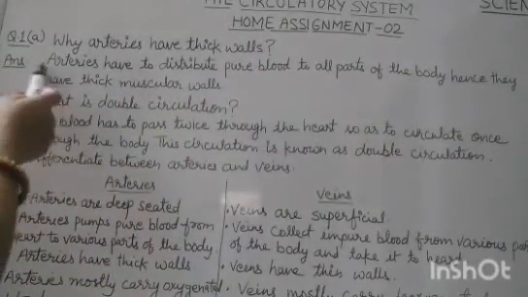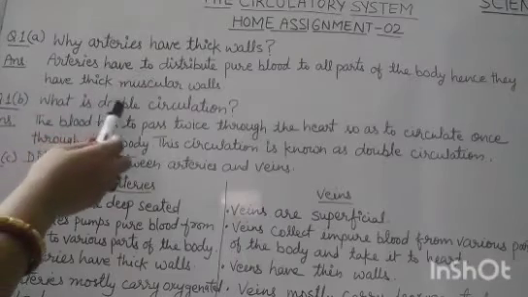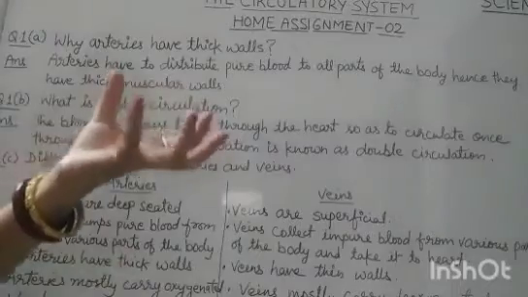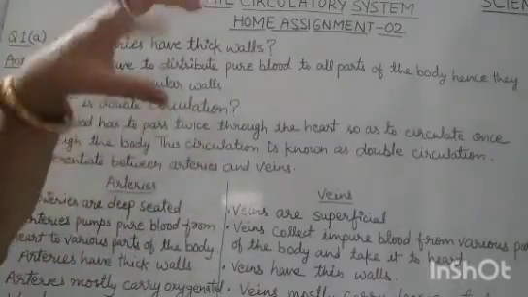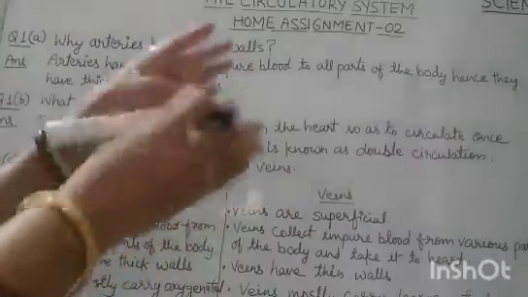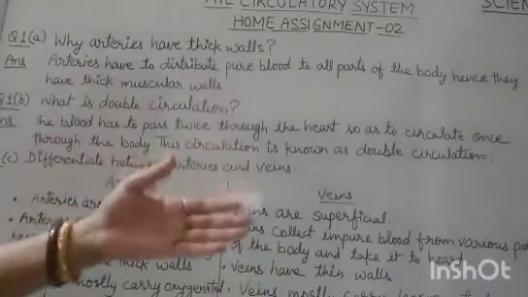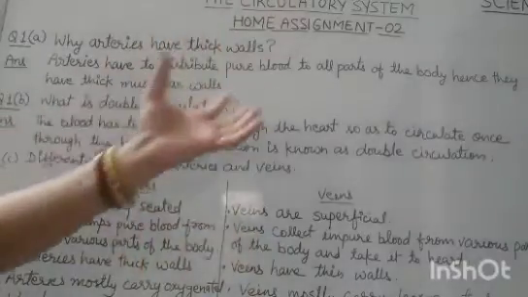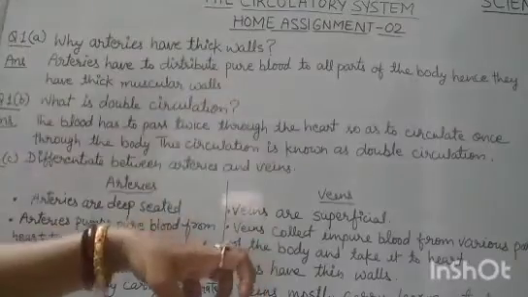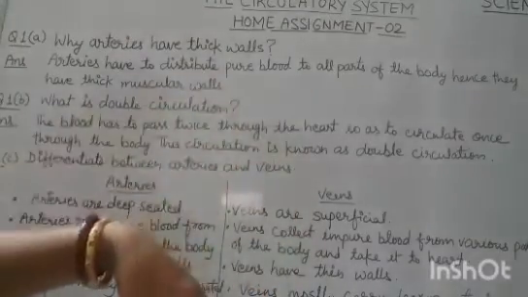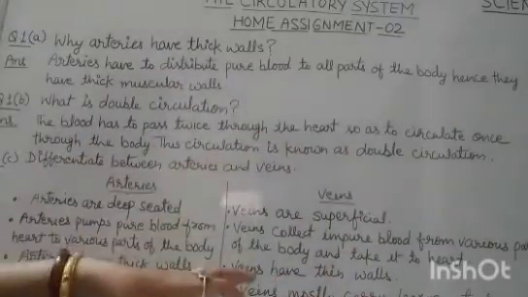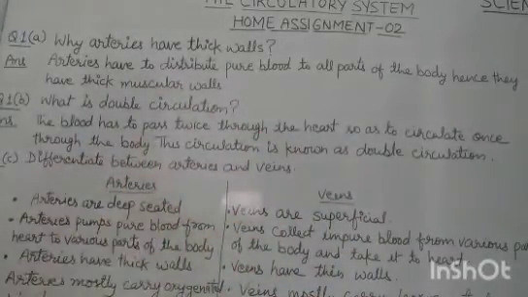Now second question, question 1 part B is what is double circulation? Children, we have read that heart has 4 chambers in it, and how blood circulates in it from left auricle to the left ventricle, and from left ventricle it goes to all parts of the body, and from there it collects the impure blood and again comes to right auricle, and right auricle pumps it to right ventricle, and right ventricle pumps it to lungs for oxygenation.